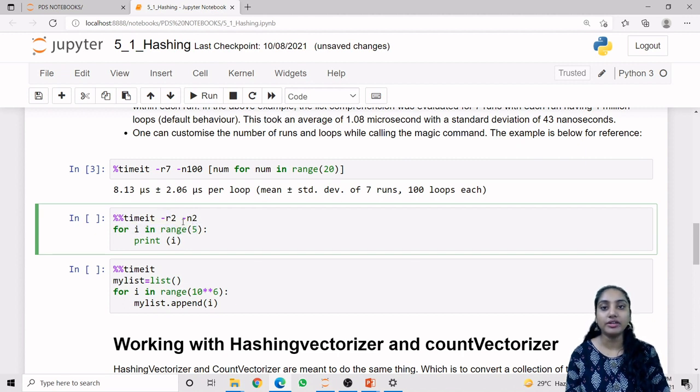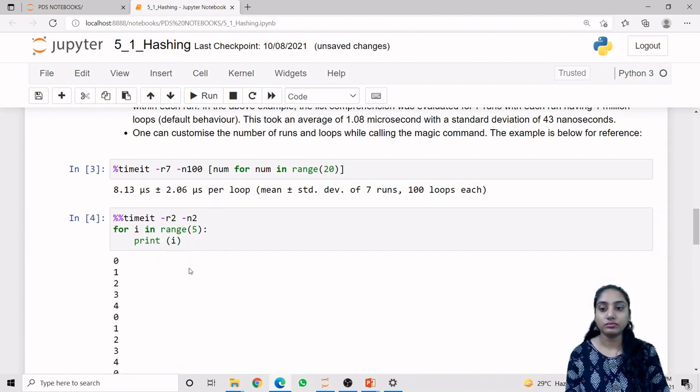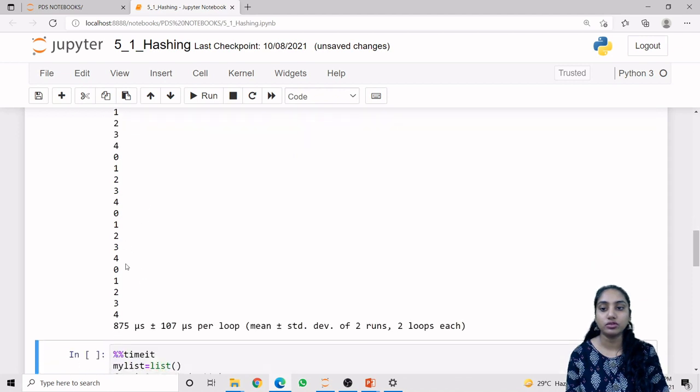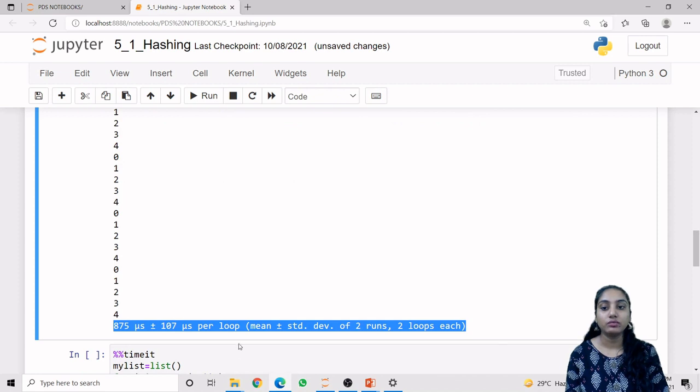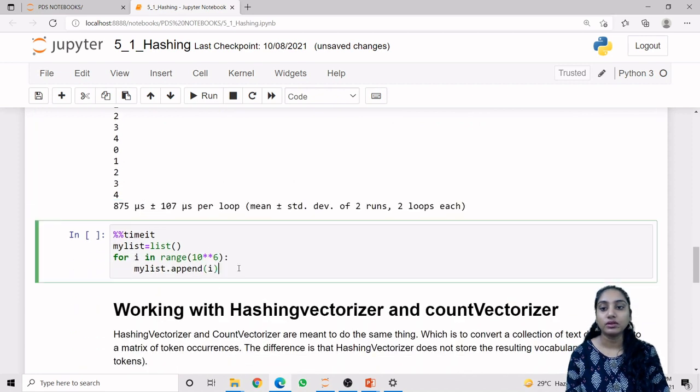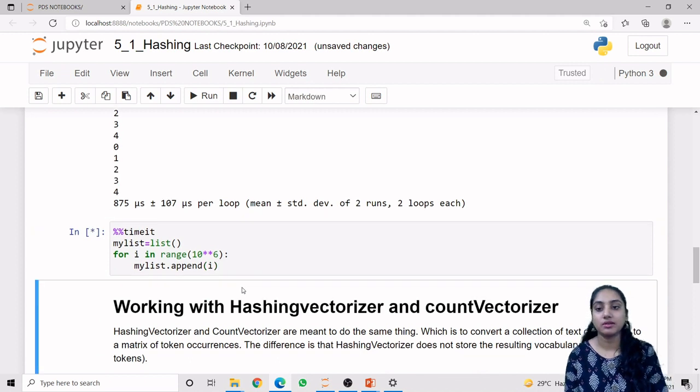So in total how many times will this code run? 4 times. So for i in range of 5, print i. That means we are printing 0 to 4, 4 times: 0 to 4, 0 to 4, 0 to 4 and 0 to 4. It runs 4 times, and this is the time it takes. And this is another example of just percentage timeit run.